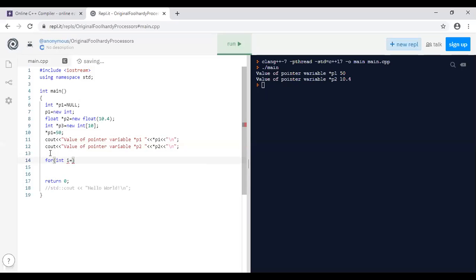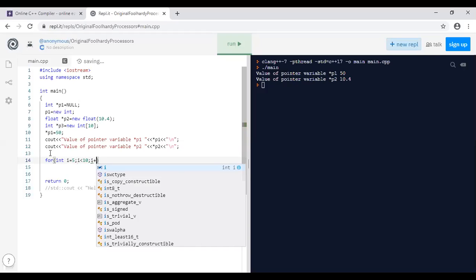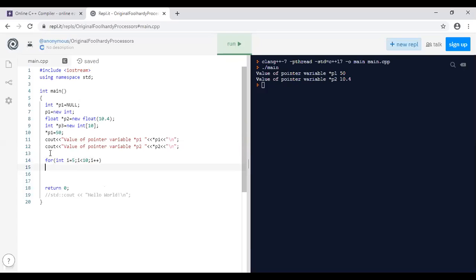So how are you going to iterate this for loop? Start with 5. We are going to provide the values for the next 5 blocks. So i is 5, i less than 10, and i plus plus. Next one.